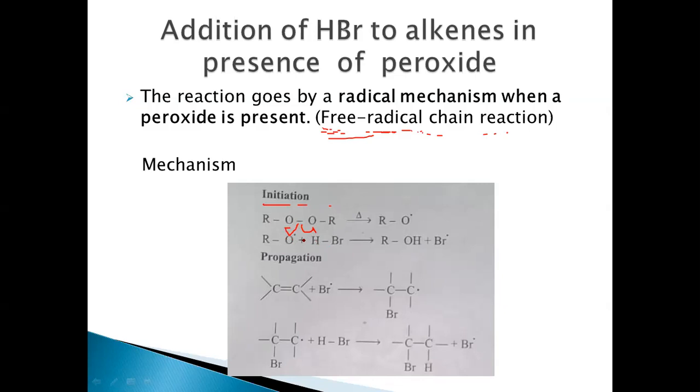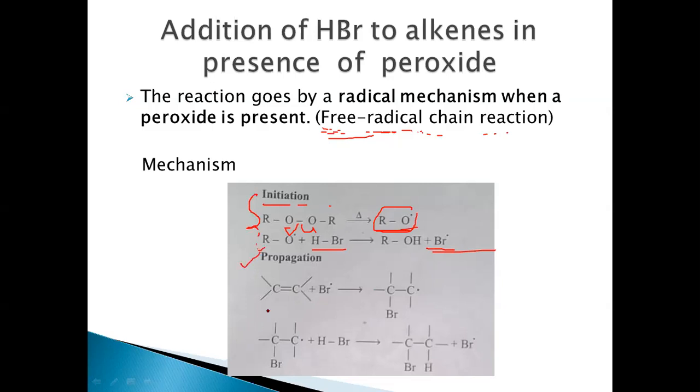This is represented by fish-hook arrows, and results in the formation of peroxide free radicals, which act as a catalyst for the further reaction to take place. So peroxides produce free radicals which accelerate the further addition. Now this will react with HBr, resulting in the formation of Br free radical, which will propagate the reaction. This is a chain initiation reaction because it initiates the reaction.